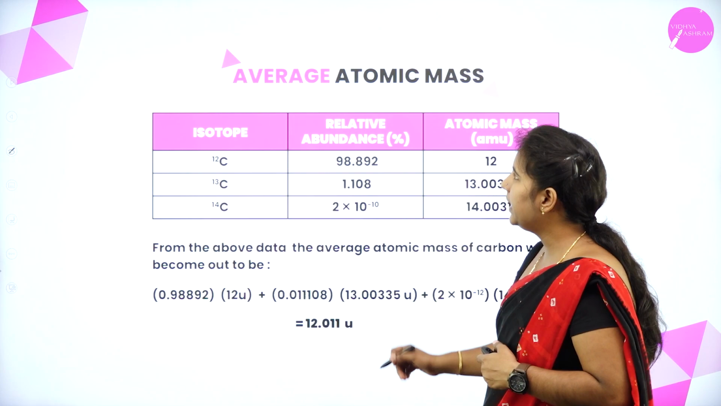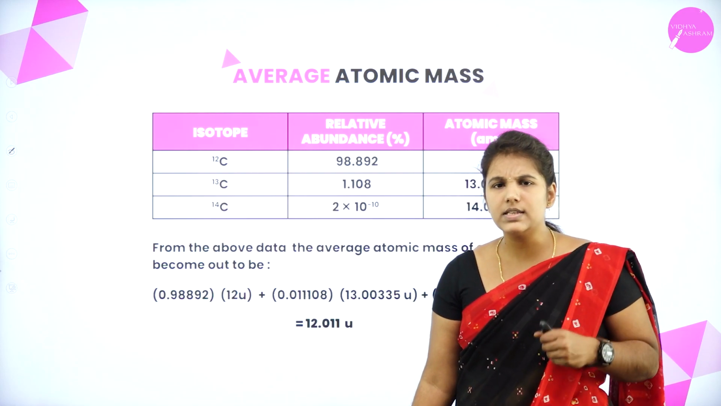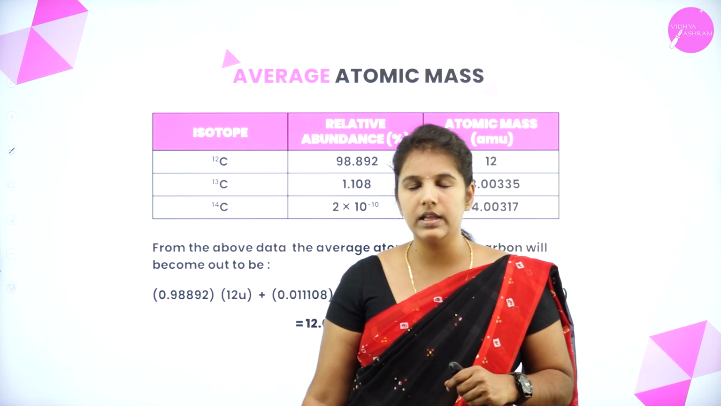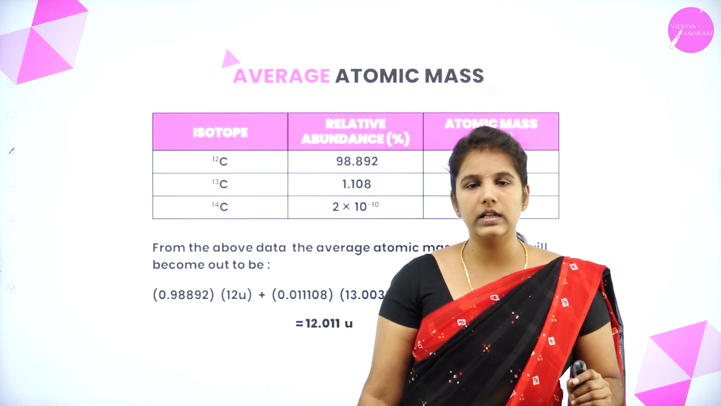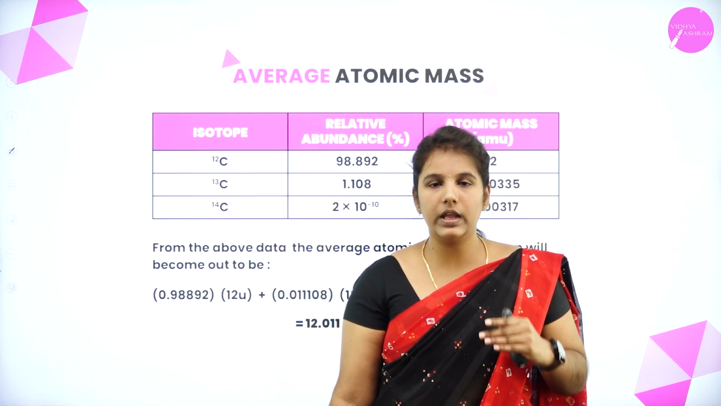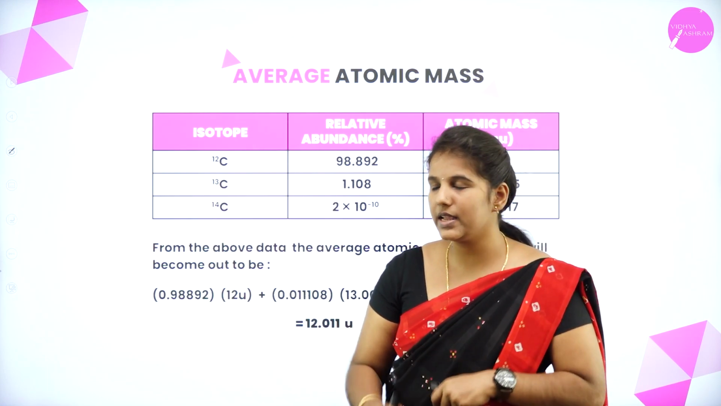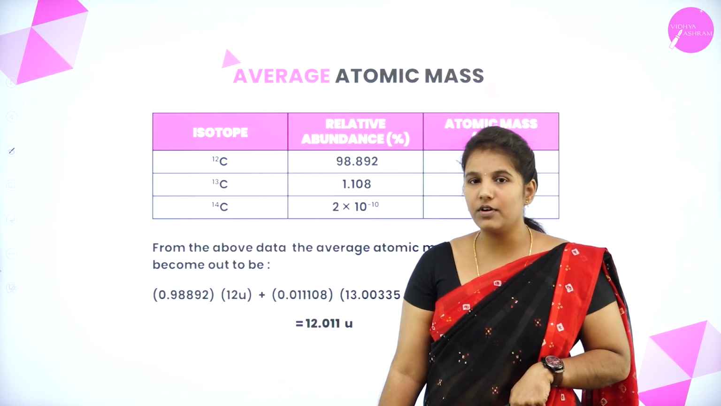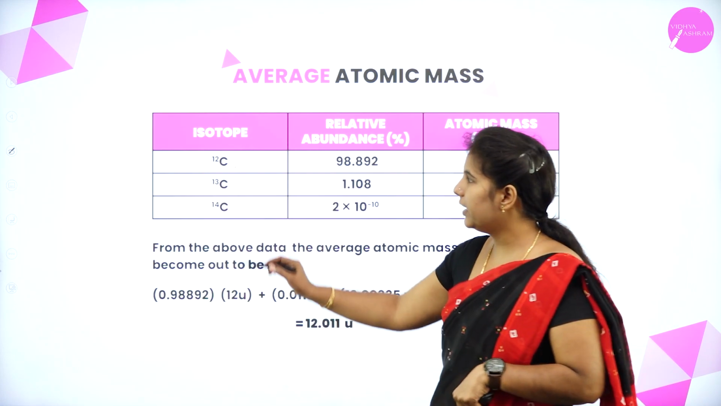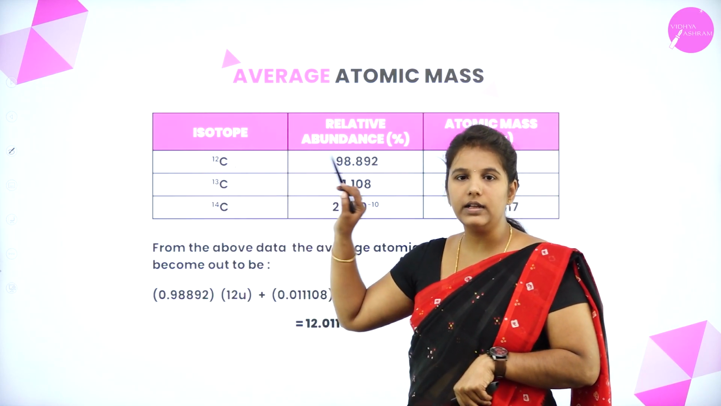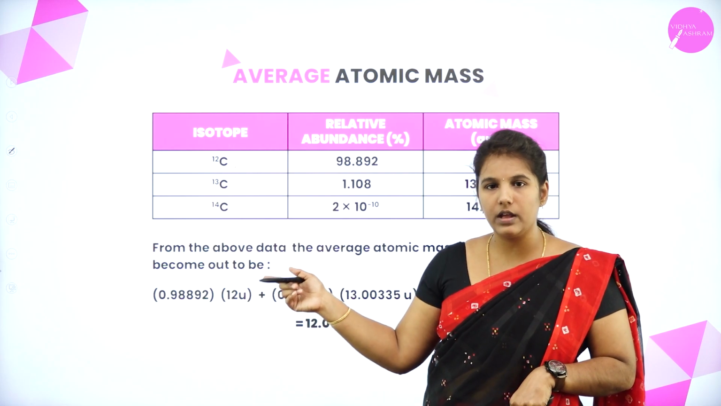Then we'll move on to the next topic, that is average atomic mass. How to calculate this average atomic mass? Let us discuss. We all know that so many elements are there in our nature and they are known as naturally occurring elements. The best example is carbon. It is one of the elements which is found in 3 different isotopic forms, right? So they are carbon 12, carbon 13 and carbon 14.